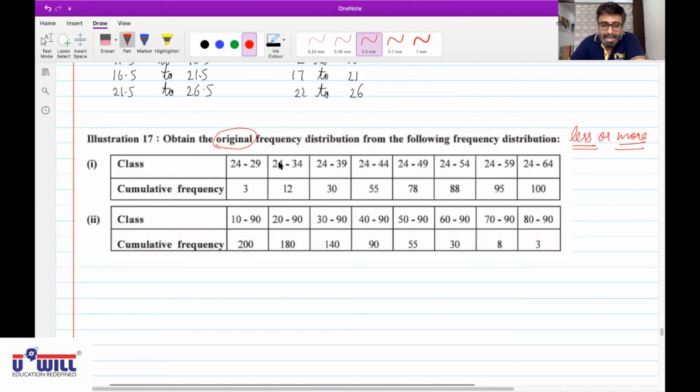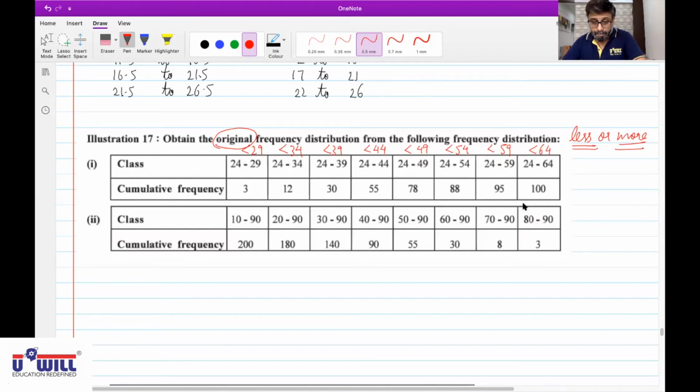Now see, practically I'll tell you, 24 to 29 means it will include all the observations less than 29. 24 to 34 means it will include all observations less than 34 because it's starting from 24 only. And 24 to 39 means all less than 39, 24 to 44 all less than 44, 24 to 49 all less than 49, all less than 54, all less than 59, because it starts from 24 everywhere. So 24 to 64, big range, means all less than 64.